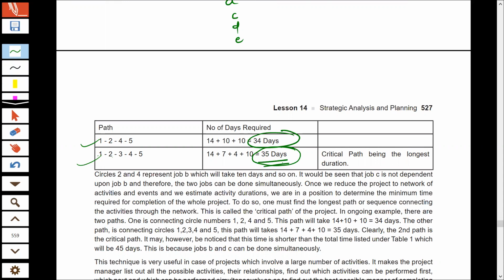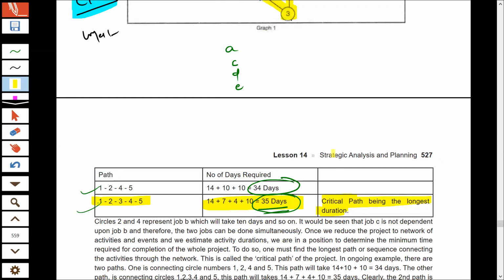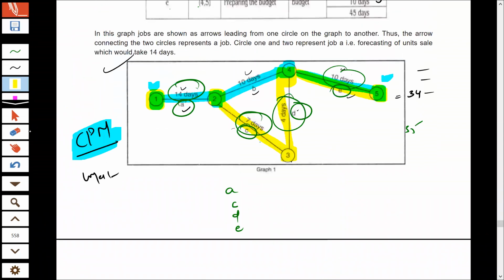Now the second path is actually the longest path. And I already told you the critical path is nothing but the longest path in the PERT chart. Therefore, this path 1, 2, 3, 4, 5 is the longest path, which is taking 35 days. This is the critical path. And why do we find the critical path?